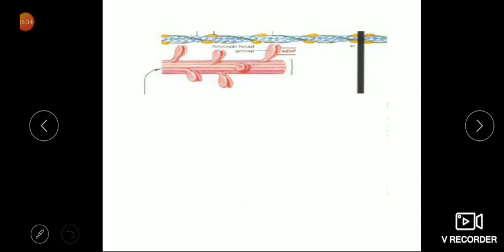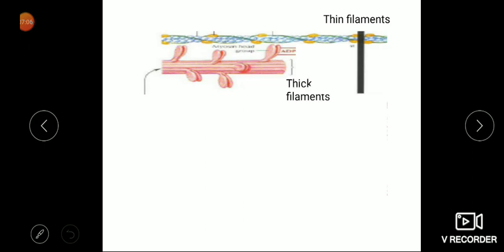Now having a further close look, these are the thin filaments, which consist of actin. Actin has an active site for combination with the myosin head. Active sites are normally covered by a chain called tropomyosin, and on this there is a lock called troponin. So the thin filament is made up of actin, tropomyosin and troponin, and the myosin heads are angled like this.